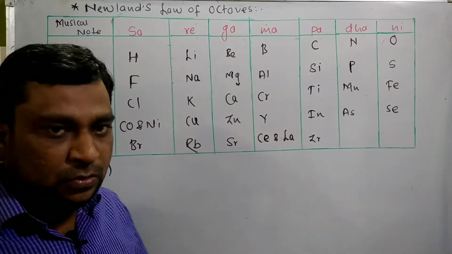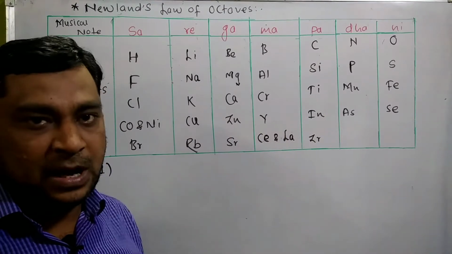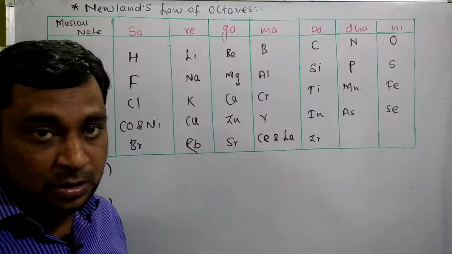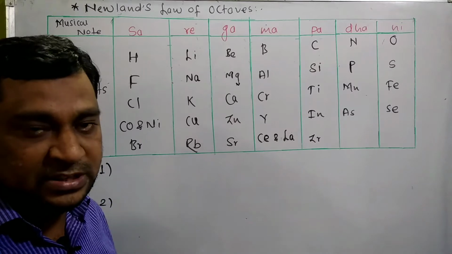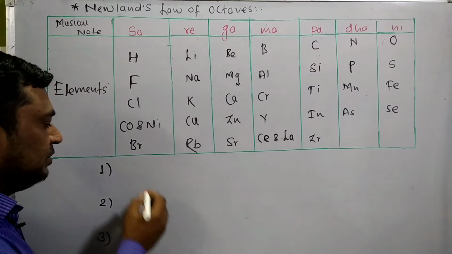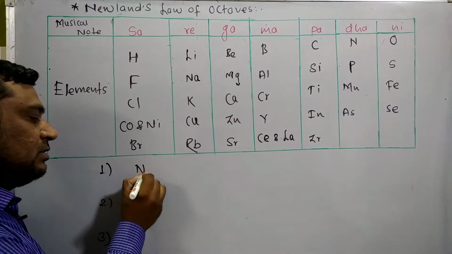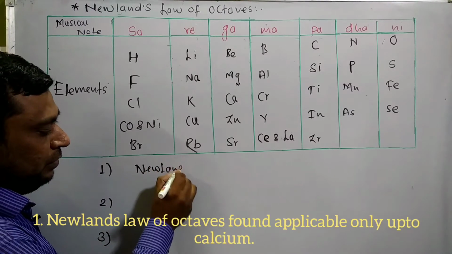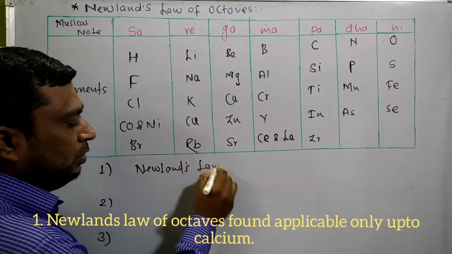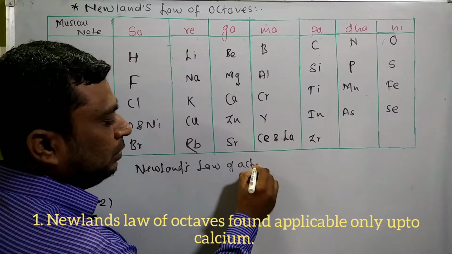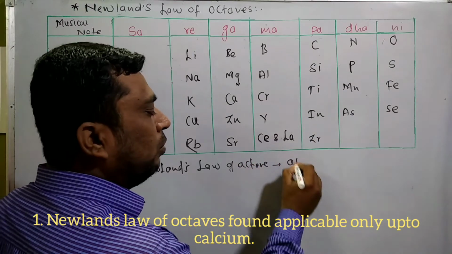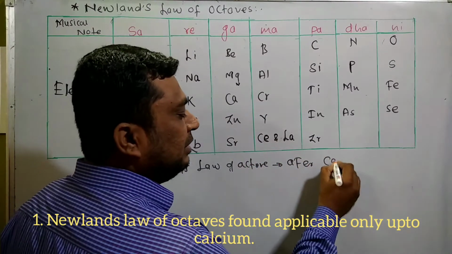Now, I told you before that I am not writing the complete element list up to thorium. Why? Because of one drawback, and now it's time to study that drawback. What is the drawback? Observe. Newland's law of octaves is not followed after calcium.